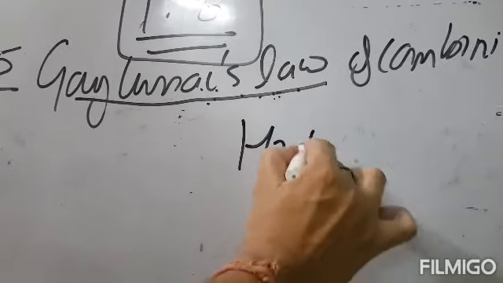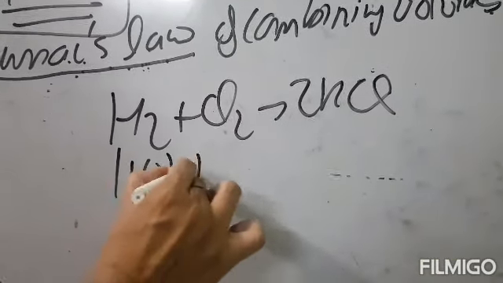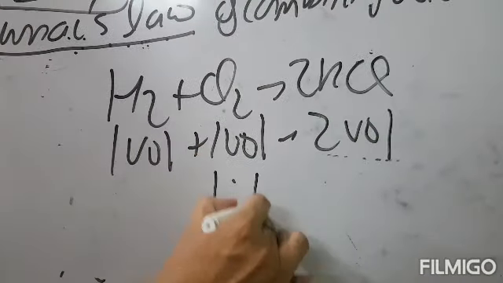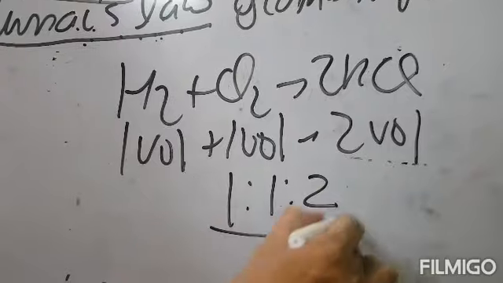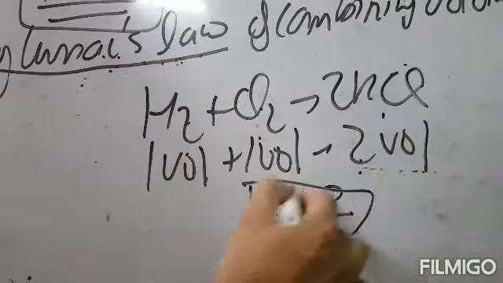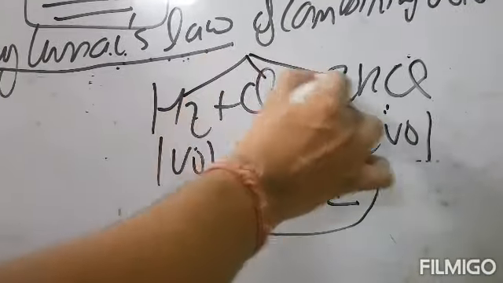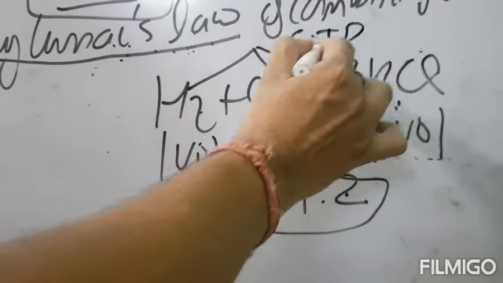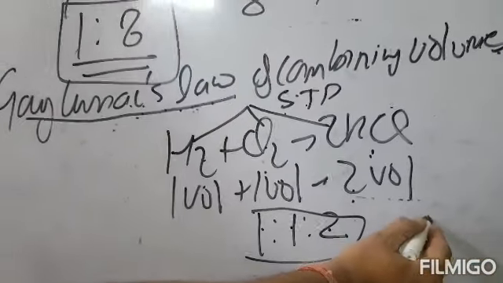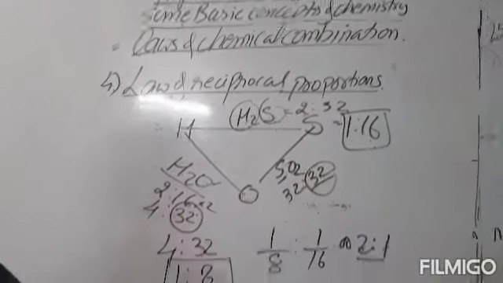Let us take an example, H2 plus Cl2 will give you 2HCl. So one volume of hydrogen will combine with one volume of chlorine to give two volumes of HCl, and the ratio comes 1:1:2. So this is the ratio of reactants with each other and also with the product, that is HCl, 1:1:2, provided that these three gases are measured under identical conditions of temperature and pressure. So here we have completed all the 5 laws, that is laws of chemical combination.